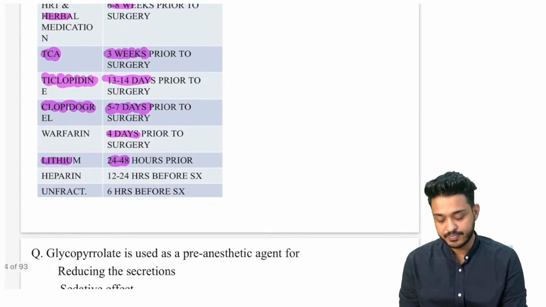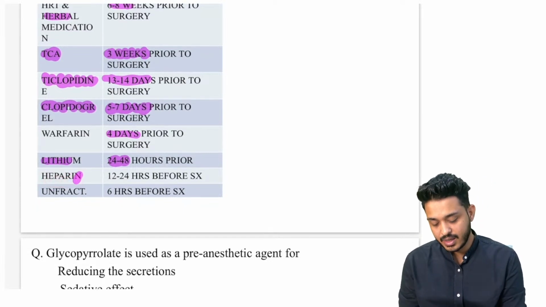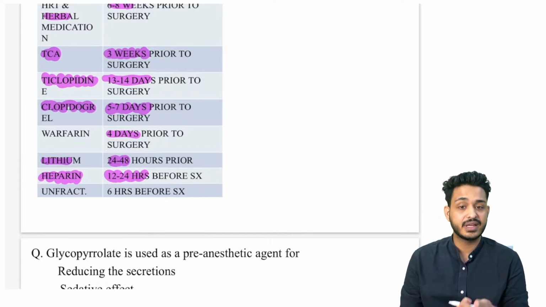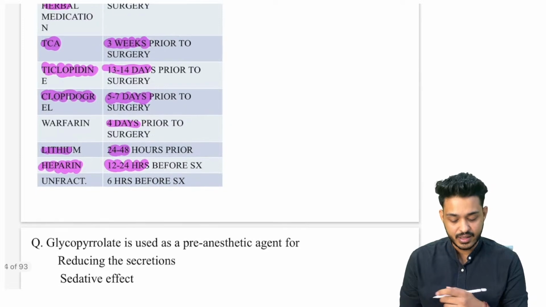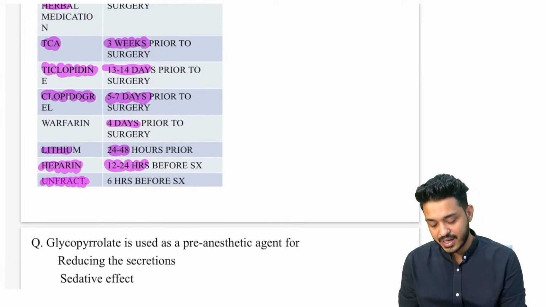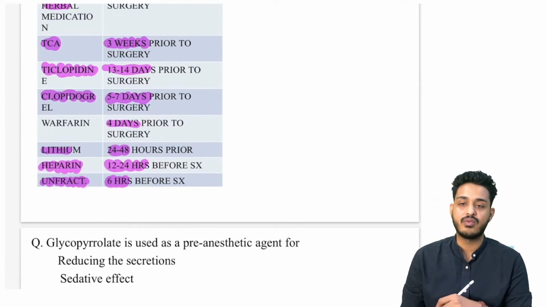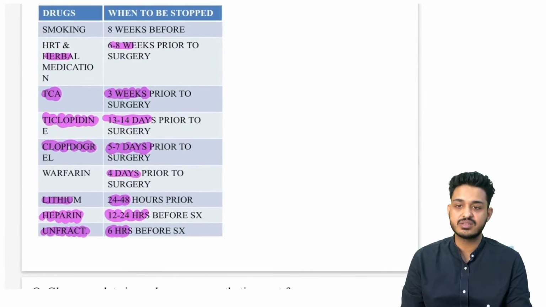That is the mnemonic. We are having heparin. Heparin we need to stop 12 to 24 hours before the surgery. Heparin we can use subcutaneous or IV, right? We are also having unfractionated heparin that we need to stop 6 hours before the surgery. So these are the drugs you have to remember.